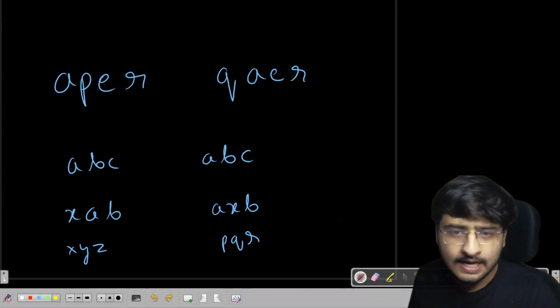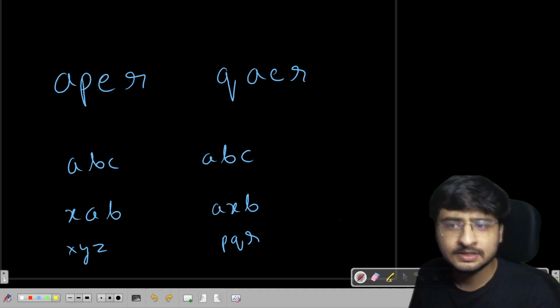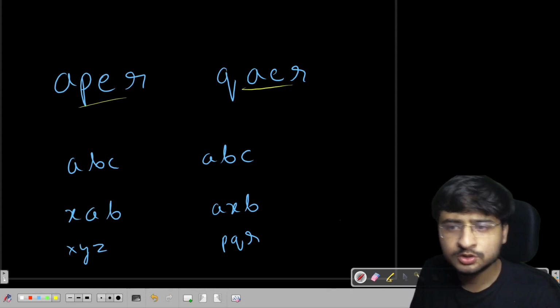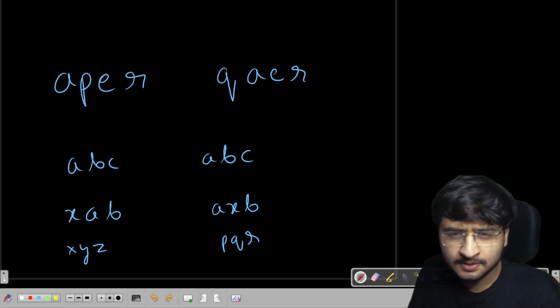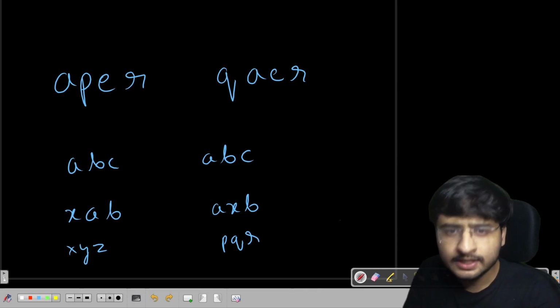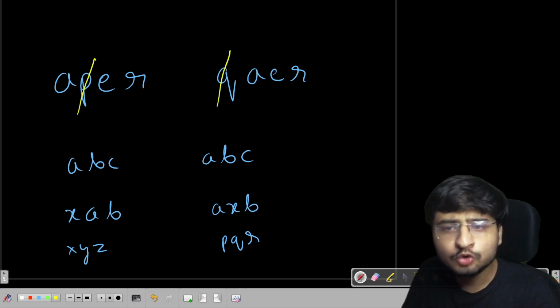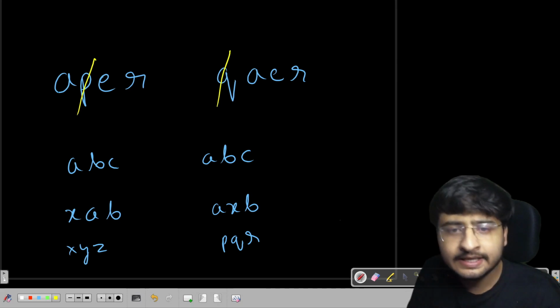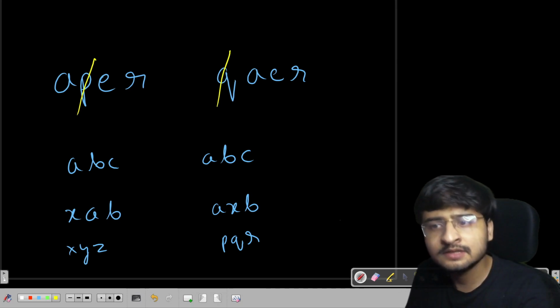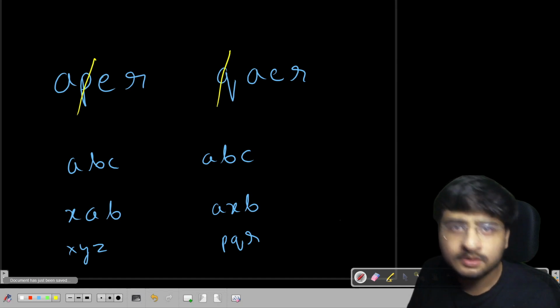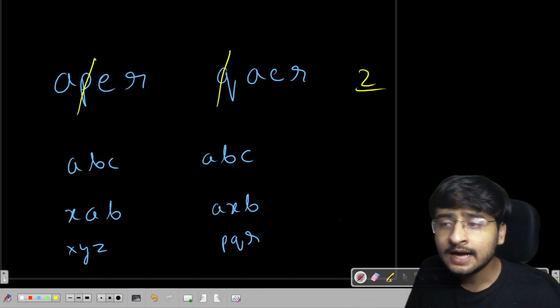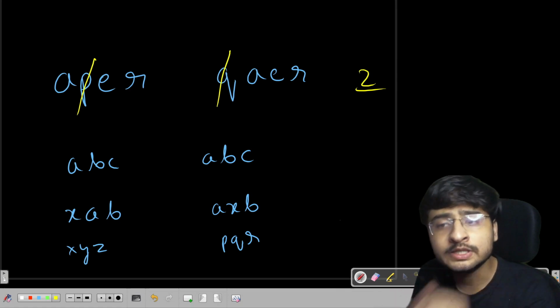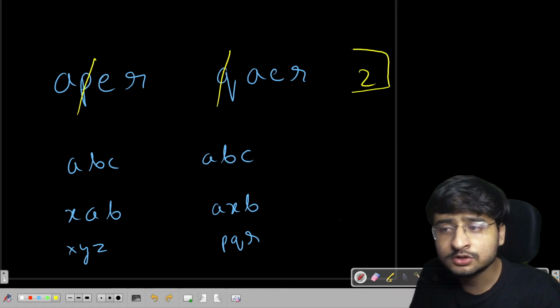So we are on the board again, and let us see some test cases. I've drawn some test cases here. For example, these are the two strings which I want to make equal by deleting characters in both of them. You can see that AER is a particular string which is common in both. So I'll delete a P from here and I'll delete a Q from here. Whatever is left, you can see AER is left in the first string and AER is left in the second string. Both strings have become equal, and the number of characters I've deleted is 2, and this is the minimum number of characters you are going to delete in this particular test case. So 2 is the answer for this test case.